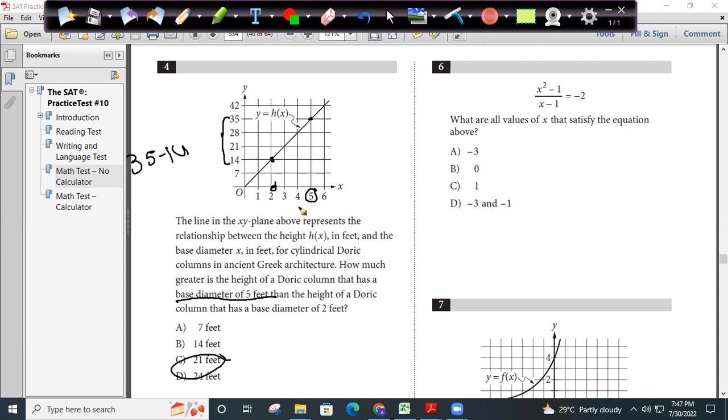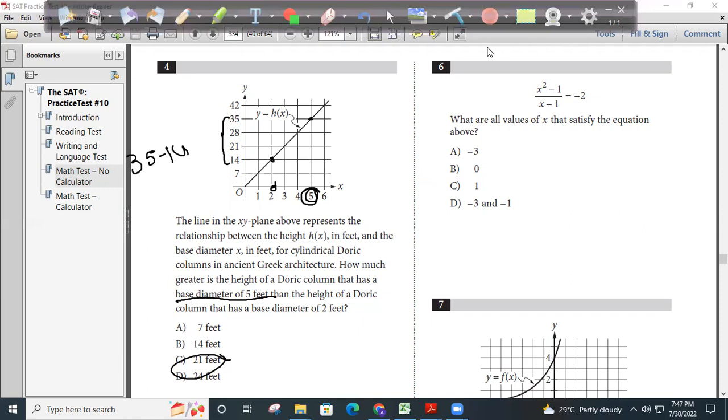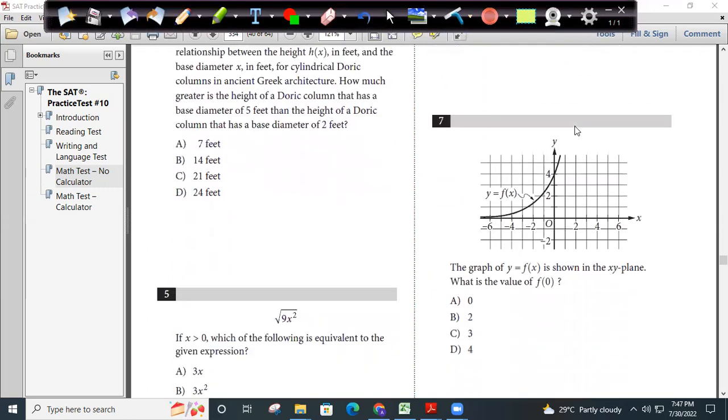What is the y value when x is equal to 5? What is the y value when x is equal to 2? You just need to know those two values. The moment you know those two values, you'll be able to solve it happily. Now we should realize why some of you are not giving me an answer. Why are you just sitting like that? Correct, right? Yeah. Now next question. I'll solve only the questions that are related to function.